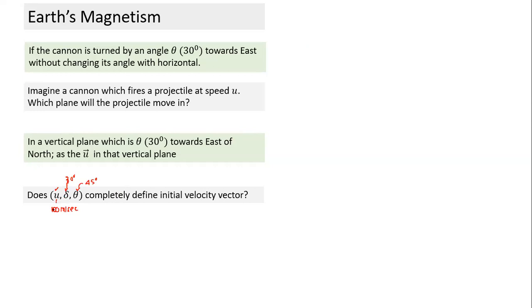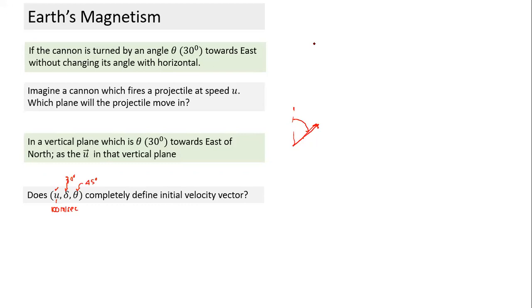What will I do now to fire a bullet like this? This time let me tell you. One way of doing it would be, I'll stand facing towards north. I keep the barrel horizontal. Then I rotate by an angle of 45 degrees towards east. My gun will start pointing like this. And then after rotating, in that vertical plane, I will bend it downwards by an angle of 30 degrees. That will be the orientation of the barrel of the gun or cannon. Is this understood? What do these three terms mean?